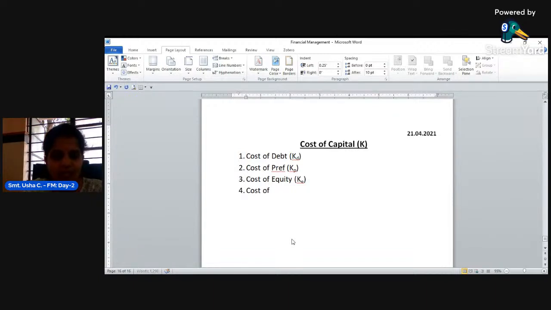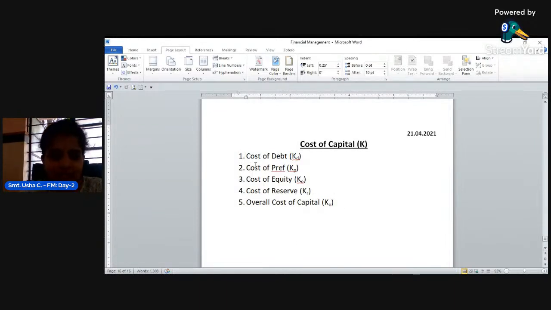Then cost of reserves is denoted as KR. And finally, the overall cost of capital, which is denoted as KO.